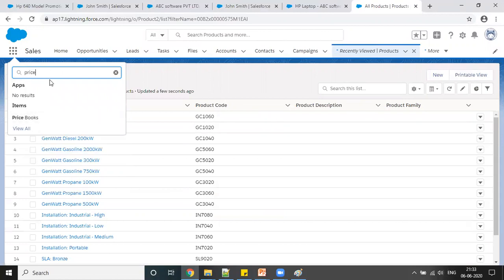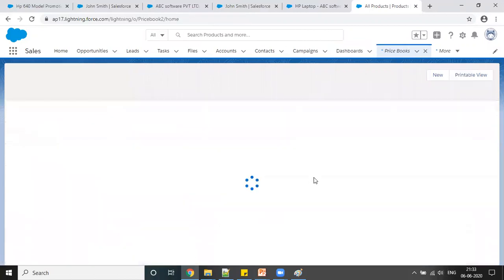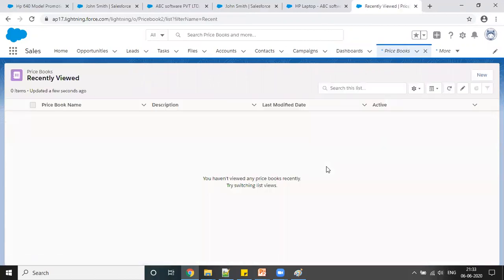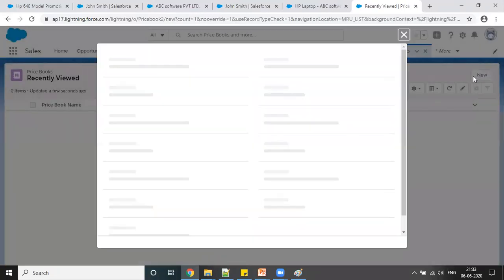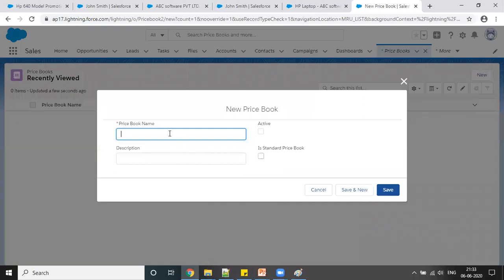You can simply type here price, and you can see price books. I don't have any price book right now because this is a new org. I haven't created anything. So I'm going to create a new price book. I'm giving a name like corporate price book, because what I'm going to do is define some amount for corporates.